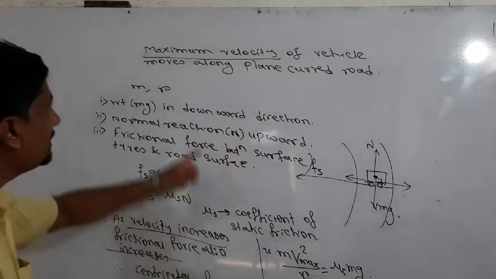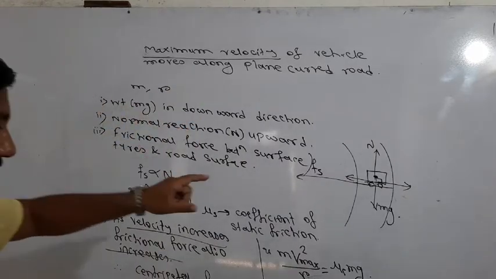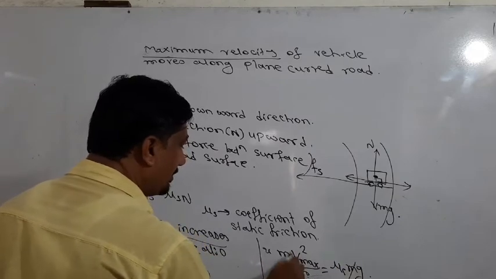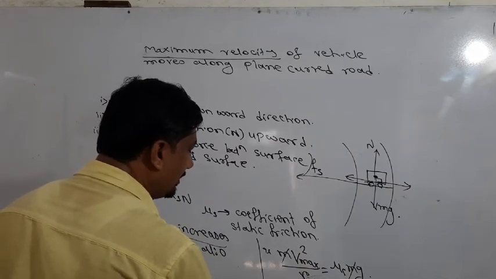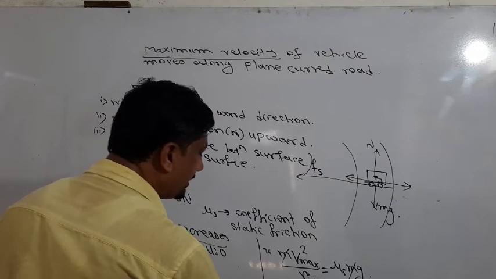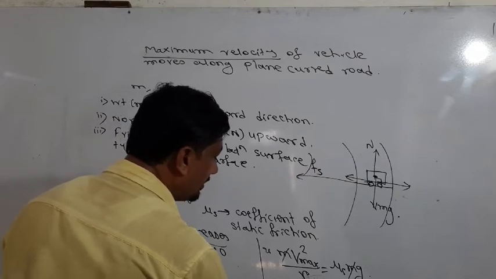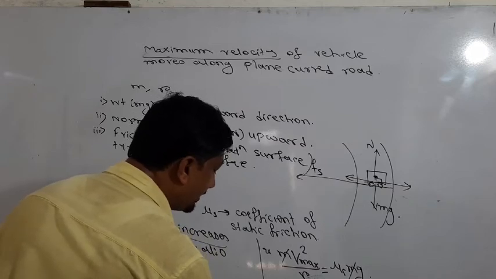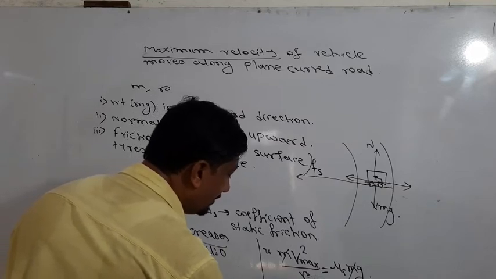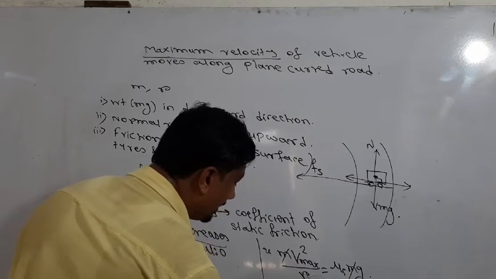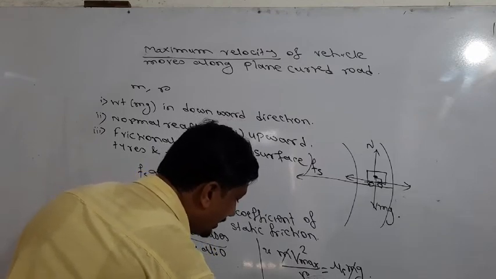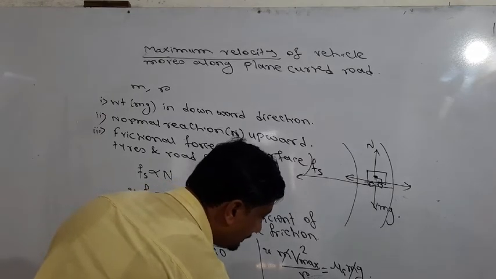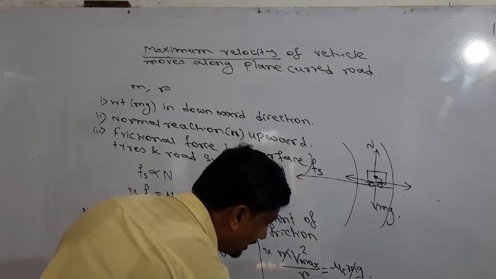We want to find the expression for maximum velocity. Simplify mathematically and find the value of v max. So the m cancels. That is v square max upon r is equal to mu s g. v square max is equal to mu s g r, and v max is equal to under root of mu s r g.